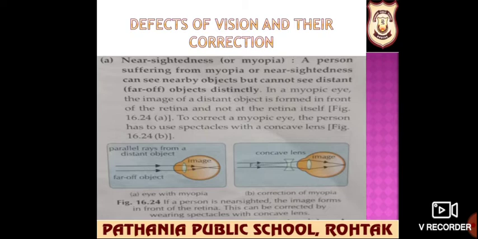Now there are two defects, nearsightedness and farsightedness. Nearsightedness is known as myopia, and in this a person can see nearby objects clearly but cannot see distant objects distinctly. In this case the image of a distant object is formed in front of the retina.